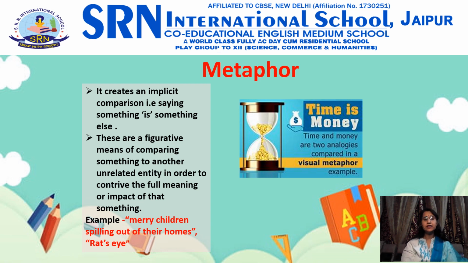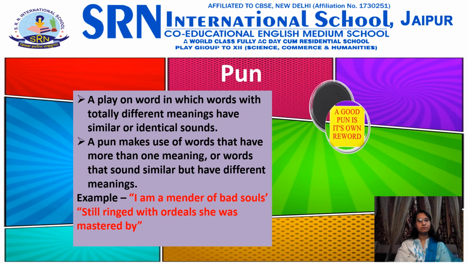Since both metaphor and simile are bifurcations of imagery, there is a thin line between both. However, generally, we can spot a simile in a sentence if words like, or as, similar to, etc. are used to highlight similarity. Now we have pun.